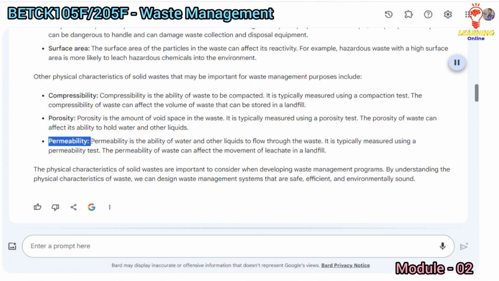Permeability. Permeability is the ability of water and other liquids to flow through the waste. It is typically measured using a permeability test. The permeability of waste can affect the movement of leachate in a landfill.